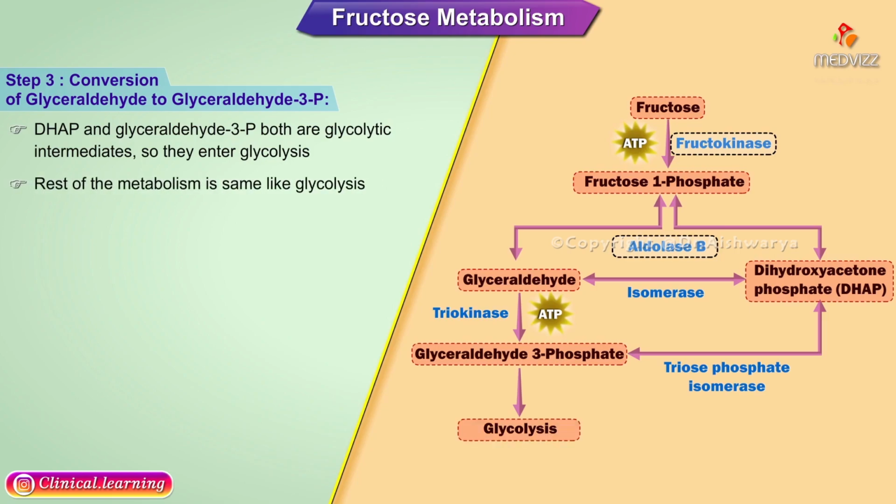Rest of the metabolism is the same as glycolysis. So the energetics of fructose is the same as glucose, that is 32 ATPs obtained per molecule.